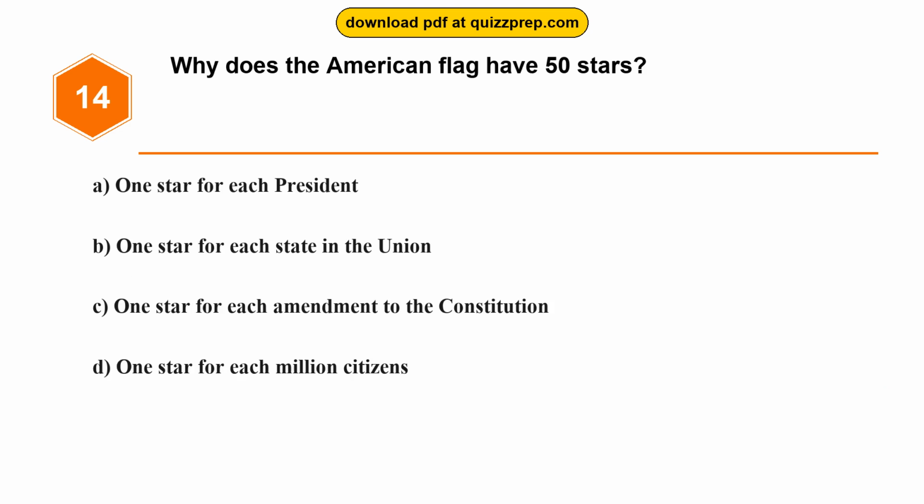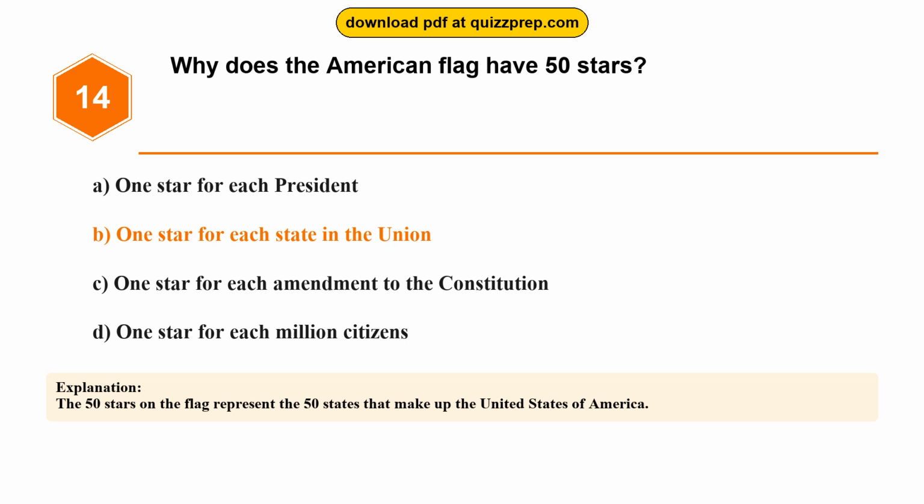Question 14. Why does the American flag have 50 stars? Option A, 1 star for each president. Option B, 1 star for each state in the Union. Option C, 1 star for each amendment to the Constitution. Option D, 1 star for each million citizens. The correct answer is option B, 1 star for each state in the Union. The 50 stars on the flag represent the 50 states that make up the United States of America.